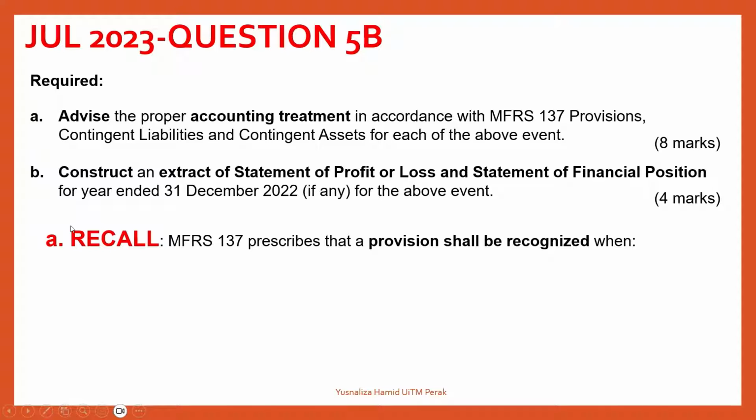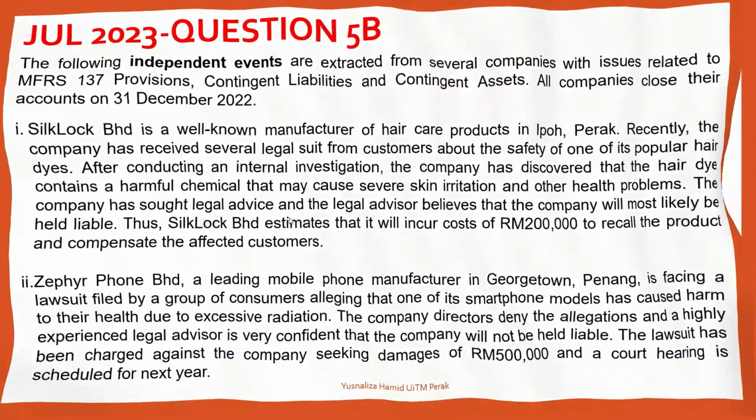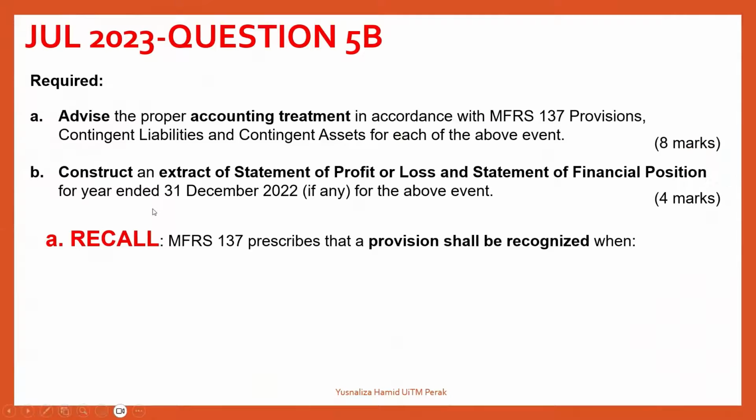Before we go on reading the situation, why not we just recall what is prescribed by MFRS 137 on whether or not a provision shall be recognized, because you need to give advice on the accounting treatment in accordance with MFRS 137, which normally will need you to recommend whether the company should treat it as a provision if it fulfills the recognition criteria.